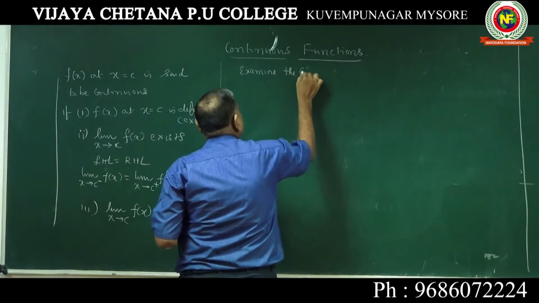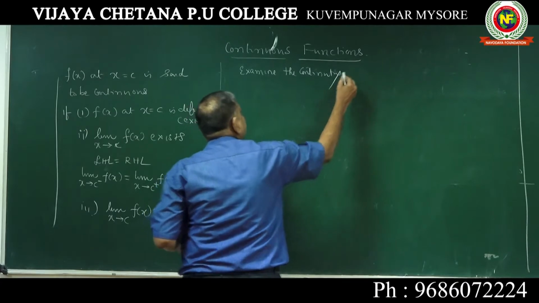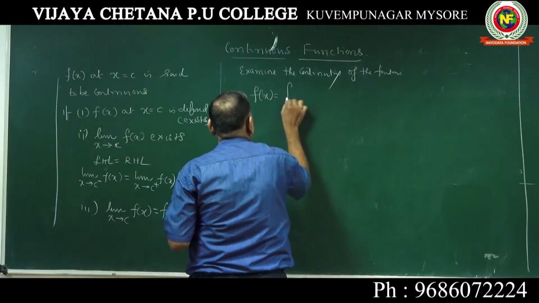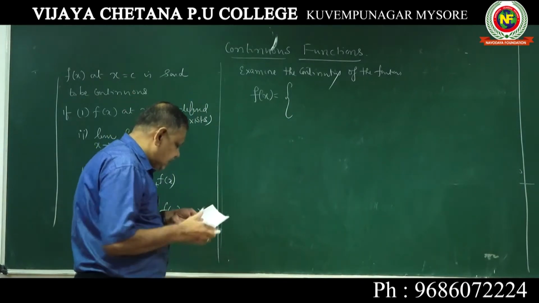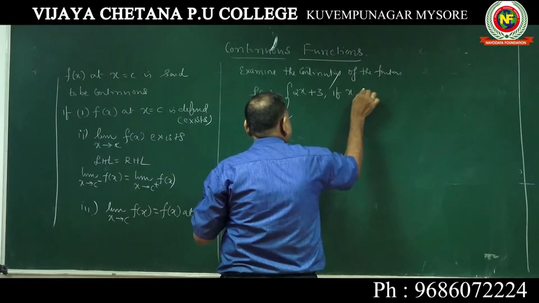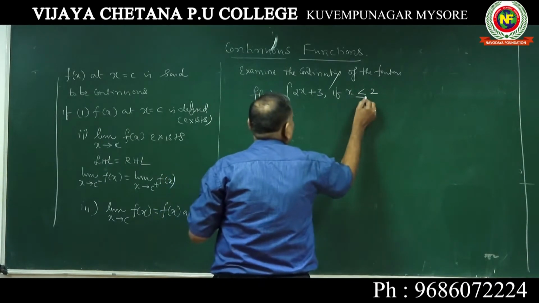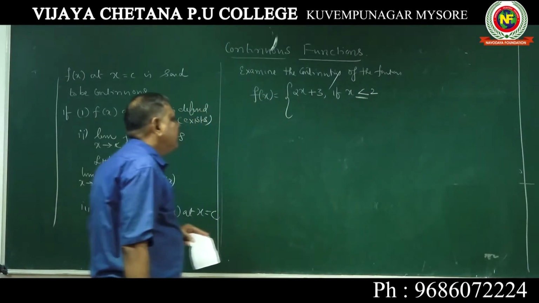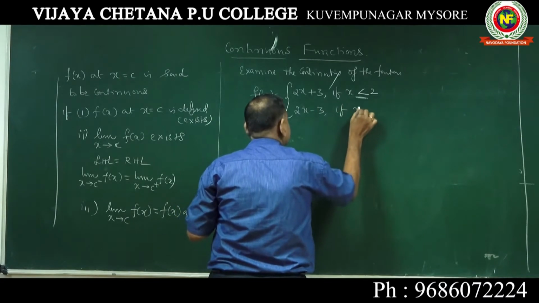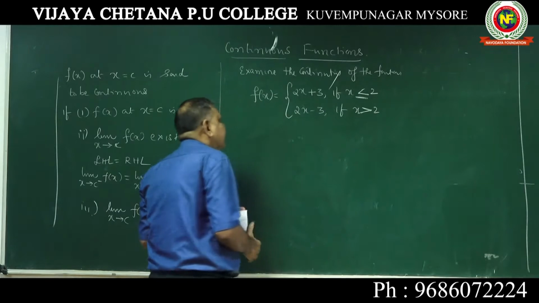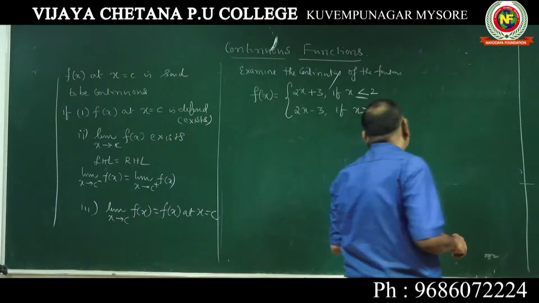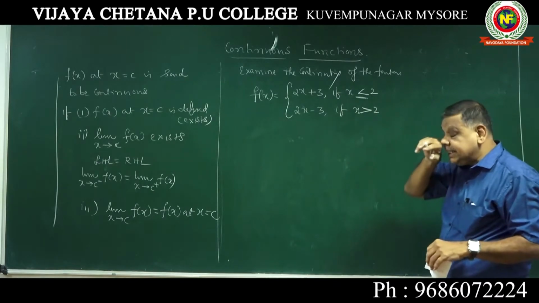Examine the continuity of the function f of x is equal to 2x plus 3 if x less than or equal to 2, 2x minus 3 if x greater than 2. Please take down the problem correctly.